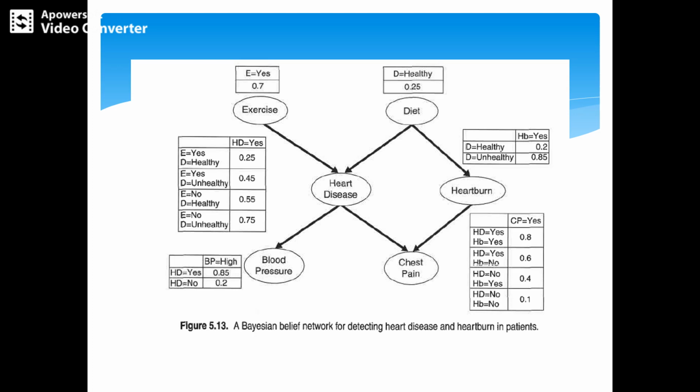So this is the Bayesian belief network for detecting heart disease and heartburn in a respective patient. After all the calculation, the result is 0.45. This is less than 50%, so based on this data we are not going to detect it.